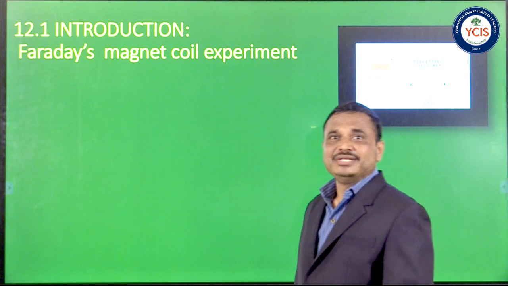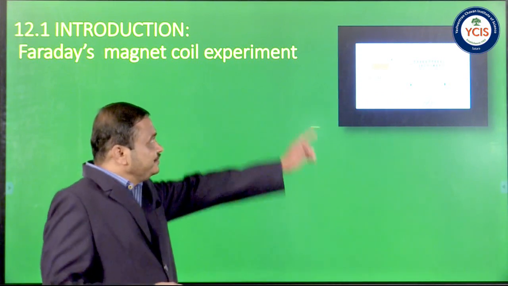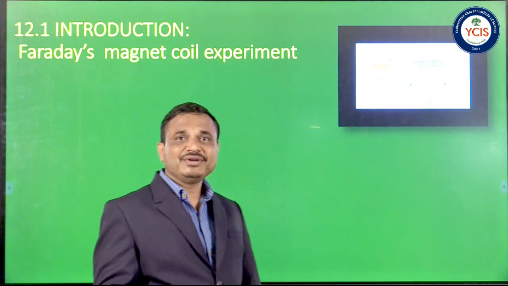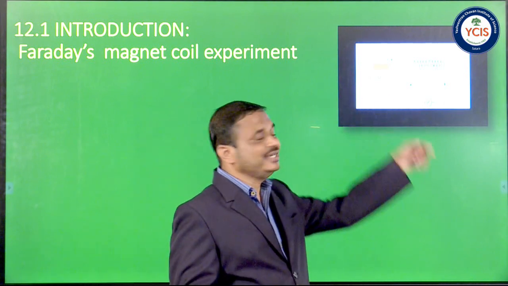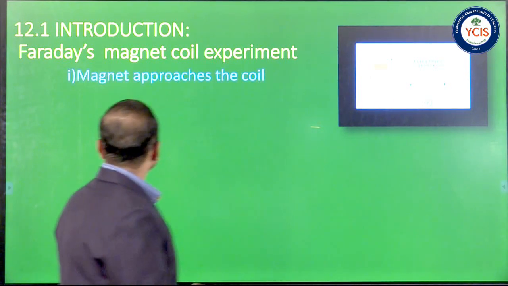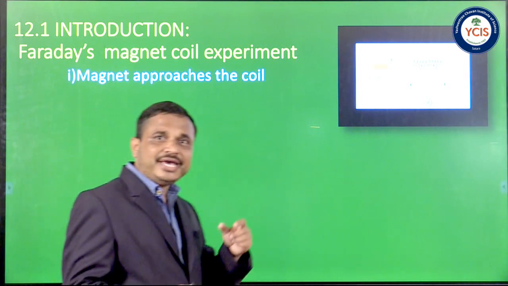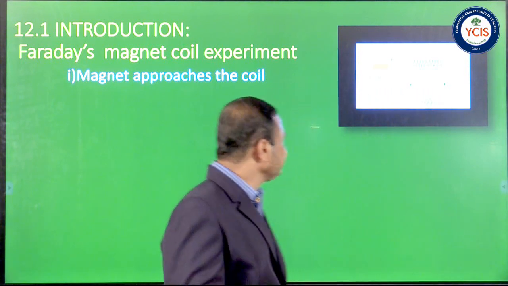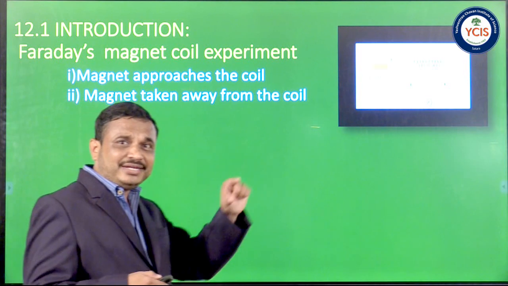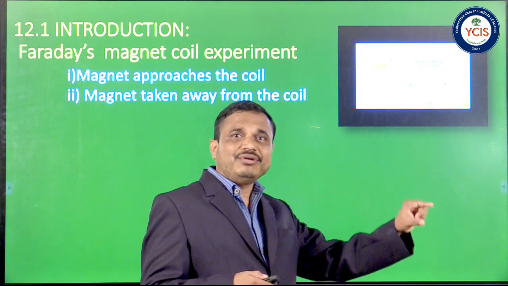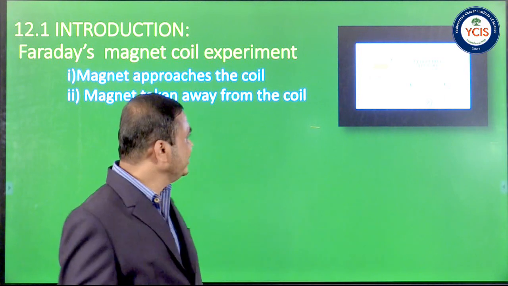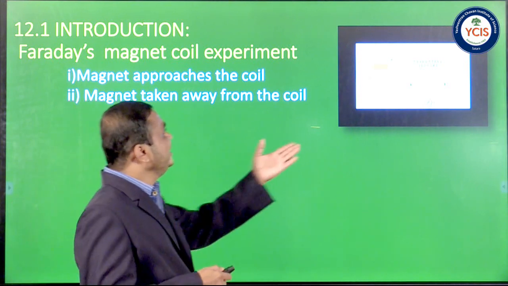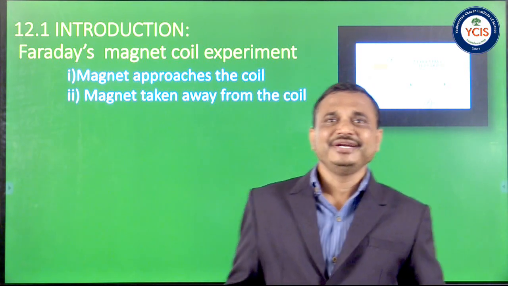So let us discuss Faraday's magnet coil experiment. Faraday took a coil having a large number of turns, connected to a galvanometer. He brought a bar magnet towards that coil. The first observation: when a magnet approaches the coil, the galvanometer shows a momentary deflection. When the magnet is kept steady near the coil, it does not show any deflection. When he moves the magnet away from the coil, again the galvanometer shows a momentary deflection.